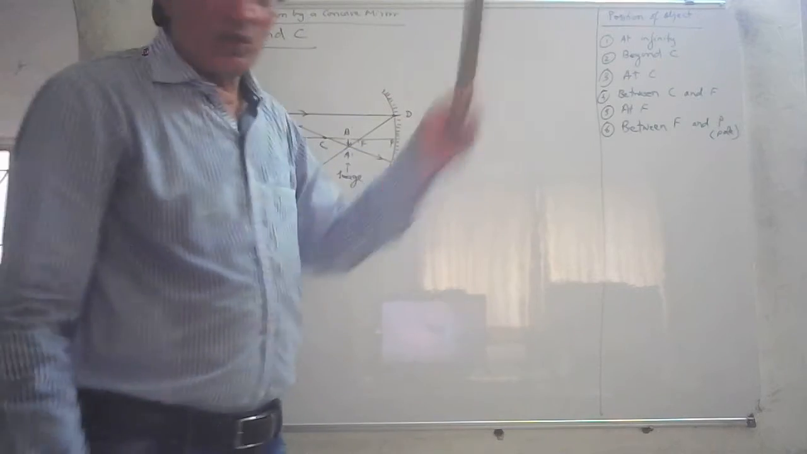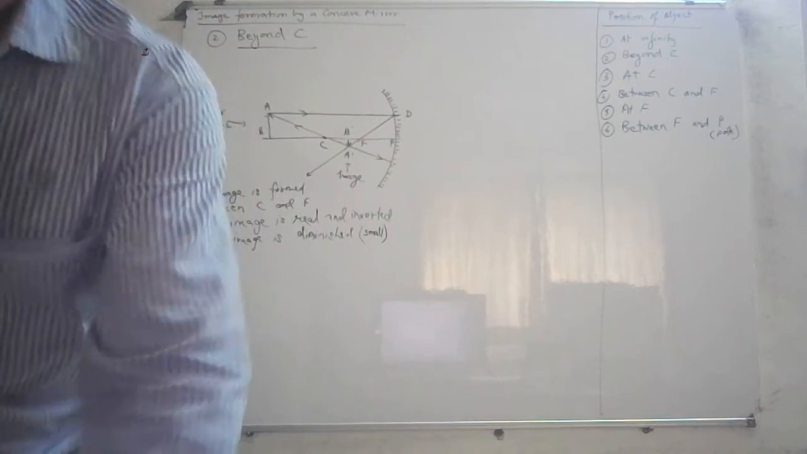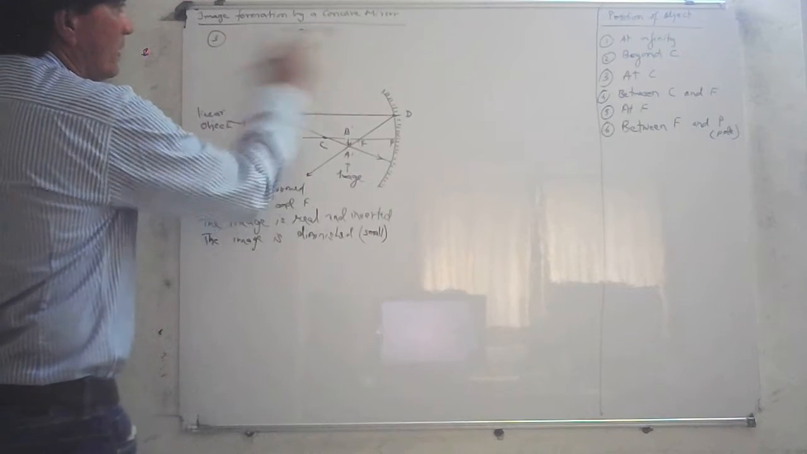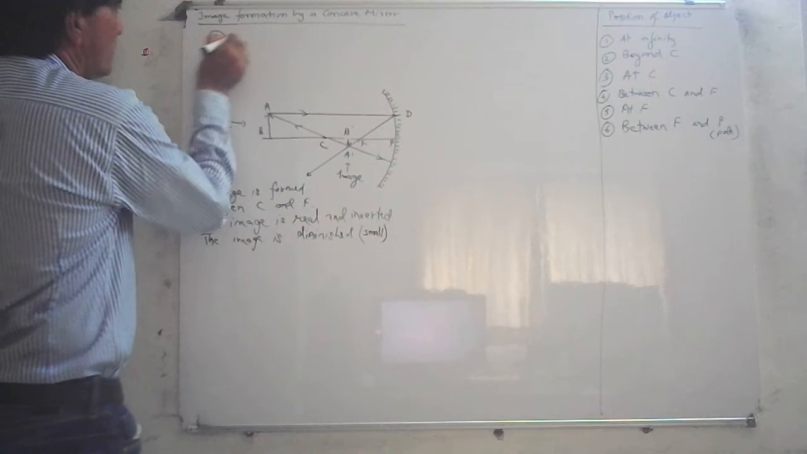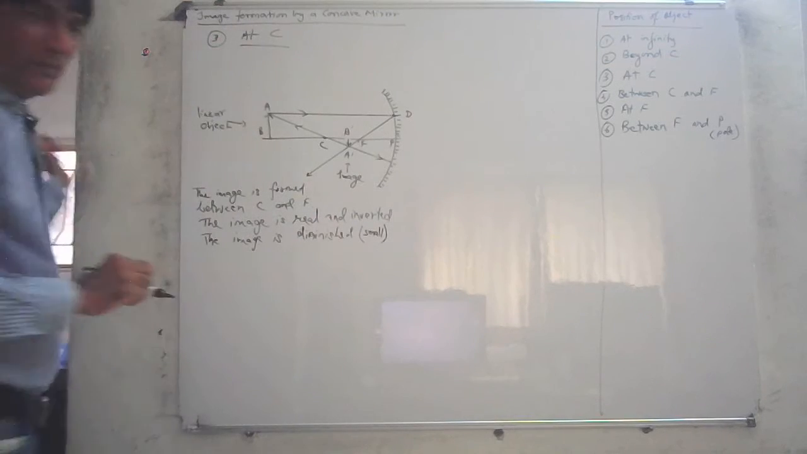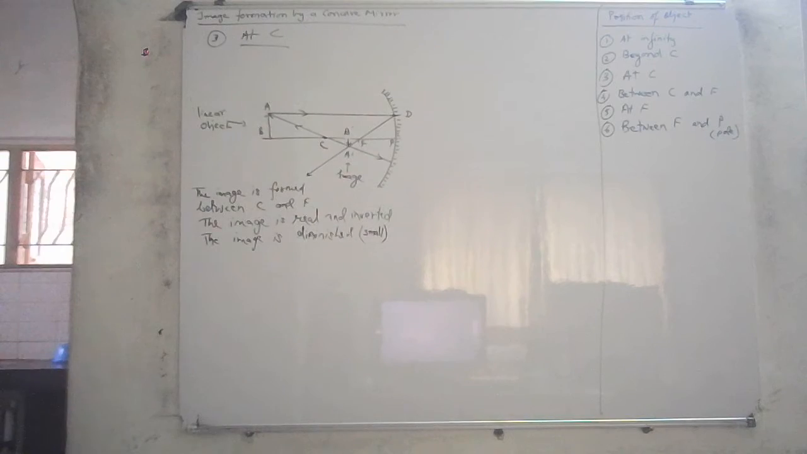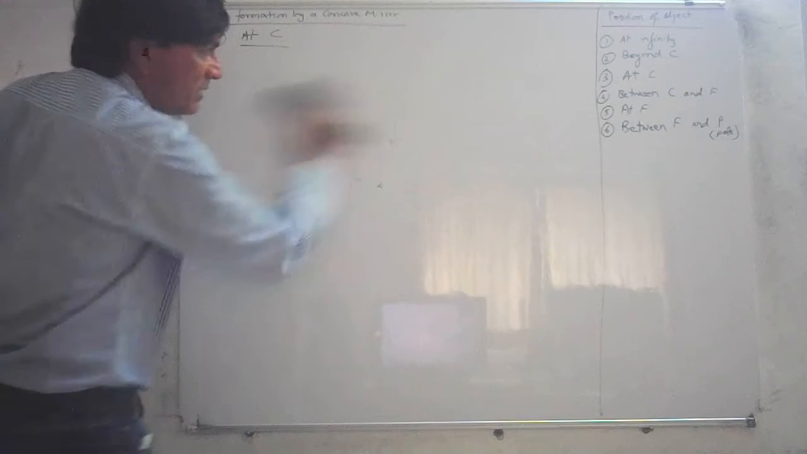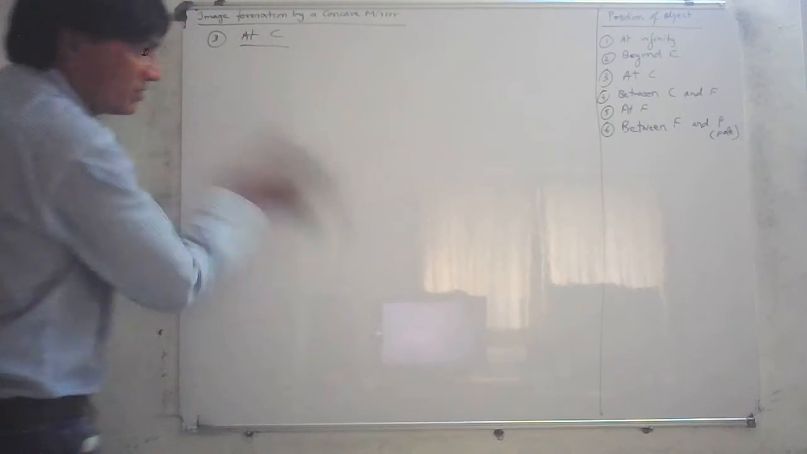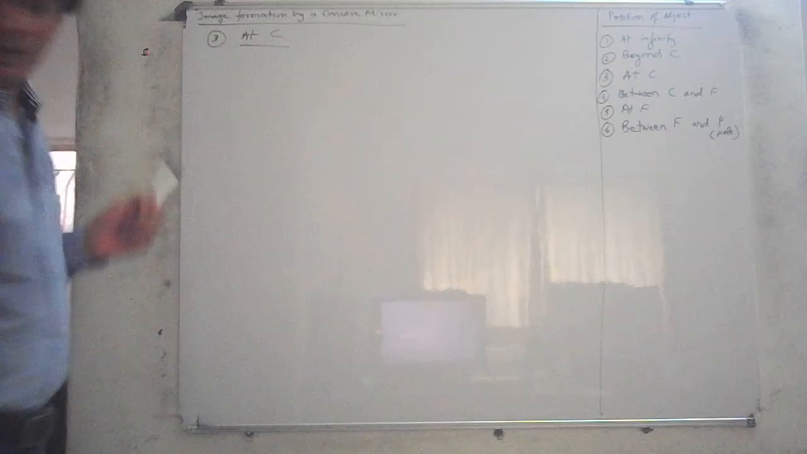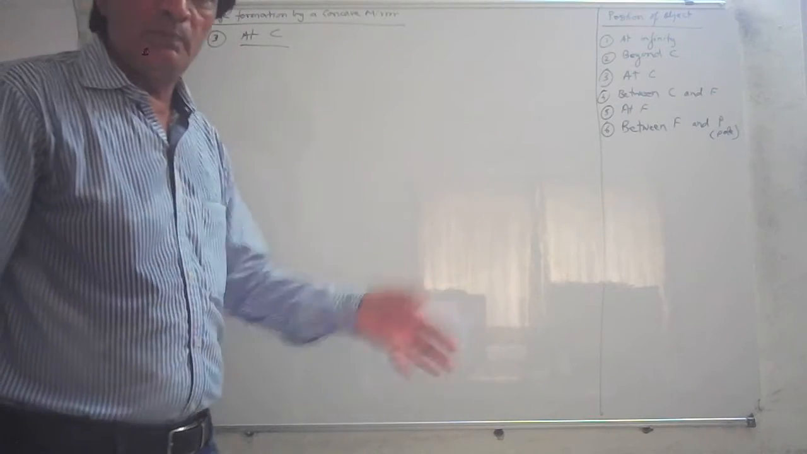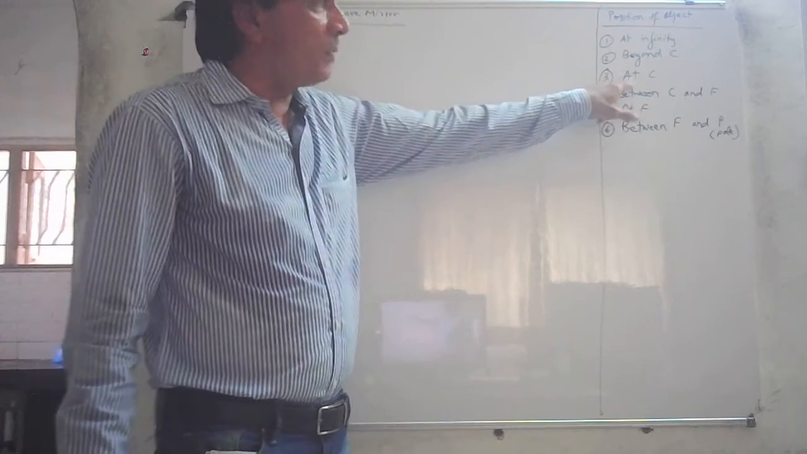Now we'll discuss at C. What happens when the object is placed at the center of curvature? What kind of image is formed? And the description, the type of image that is formed. What is the nature and position of the image? The question asked will be, what is the nature and position of the image formed when the object is placed at C?